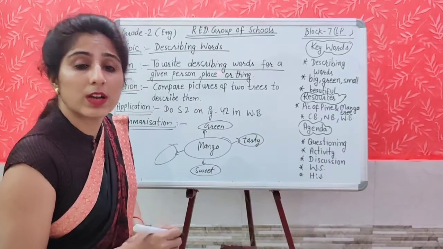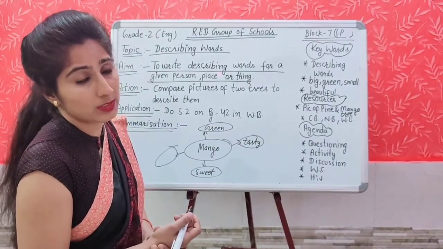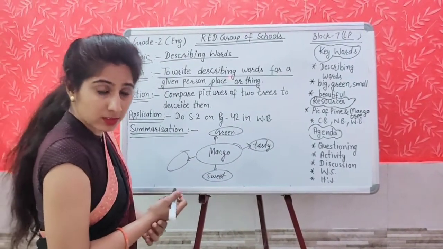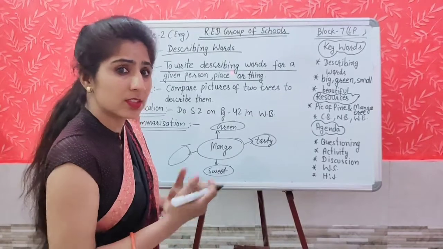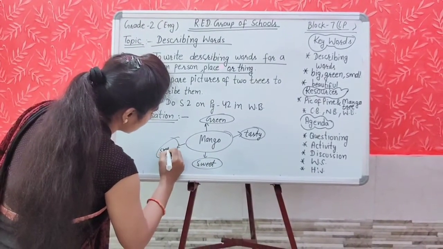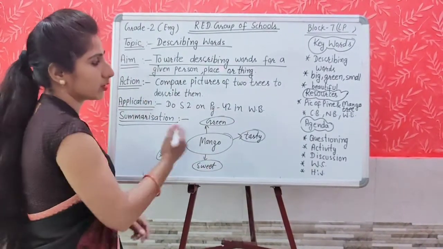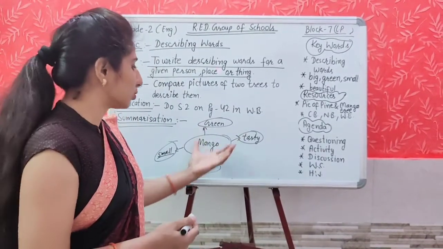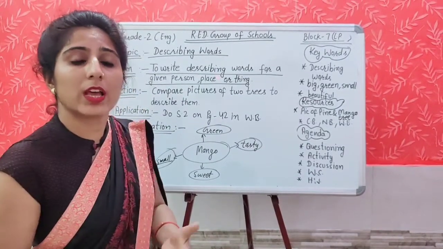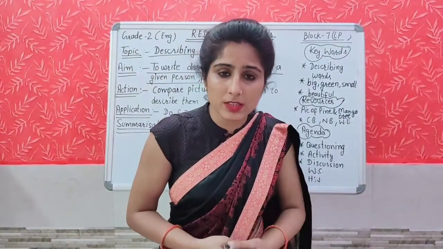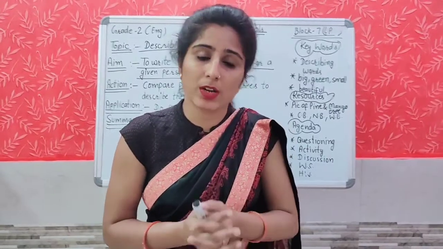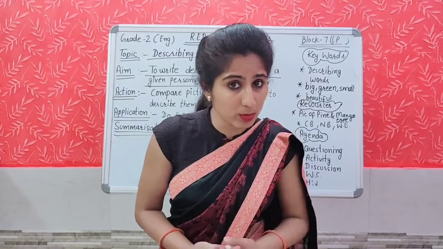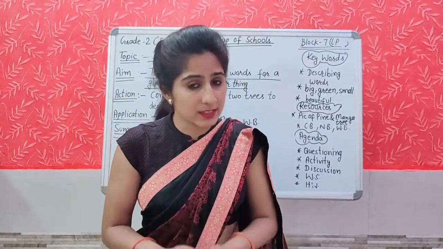What other word can you use for this? Its color was yellow also. What was its size? I can write it was small. So this is how we can use the describing word for a person, place and thing. And this is how we can use the word web also. With the help of a word web we can easily write many describing words about a person, place or thing. Students, I hope you have enjoyed my today's class and be ready for the next class also.